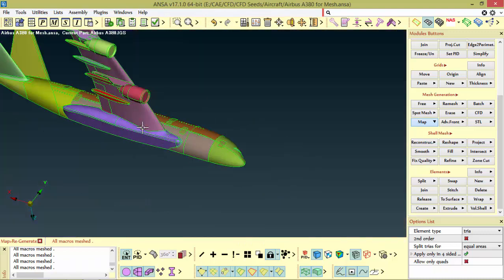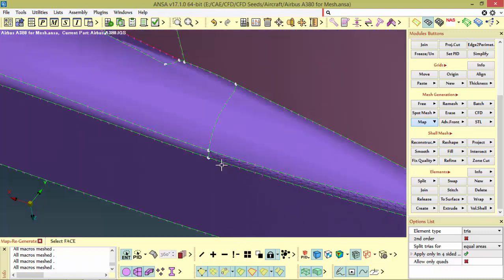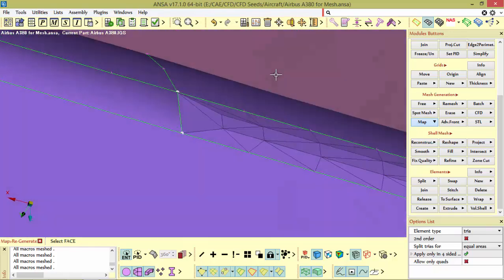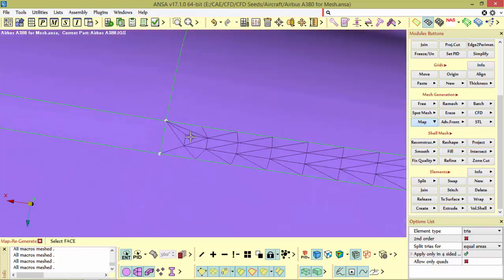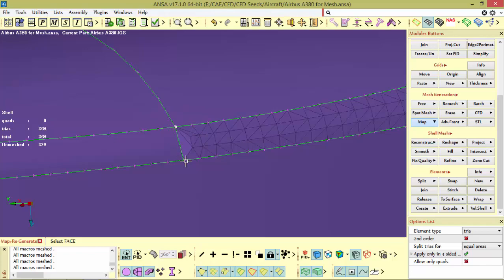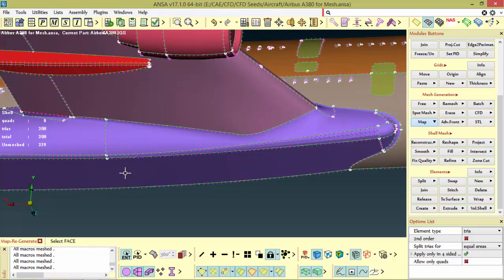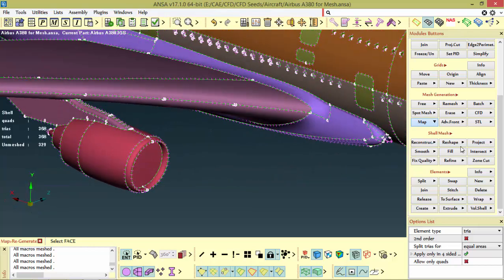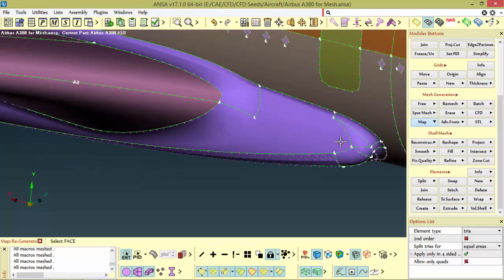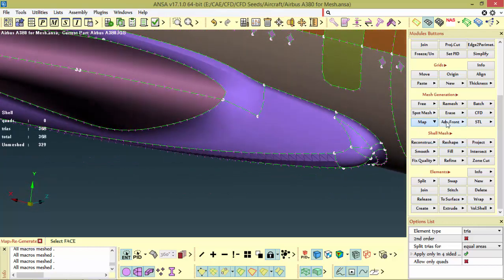See, after changing our element to tria, it is looking so good. The only thing is, at the end here the flow is not so good, and that we will treat later. First we will understand the meshing algorithm. So you understood the map also. Now we can move forward to generate mesh.